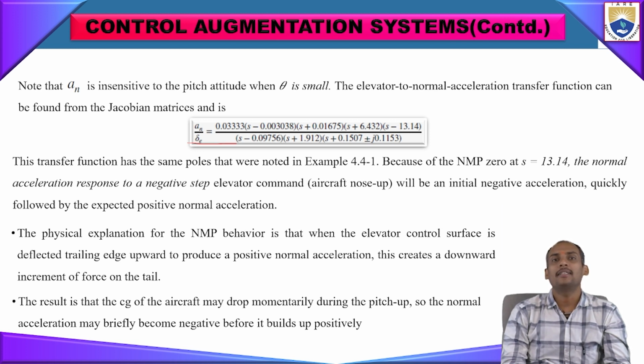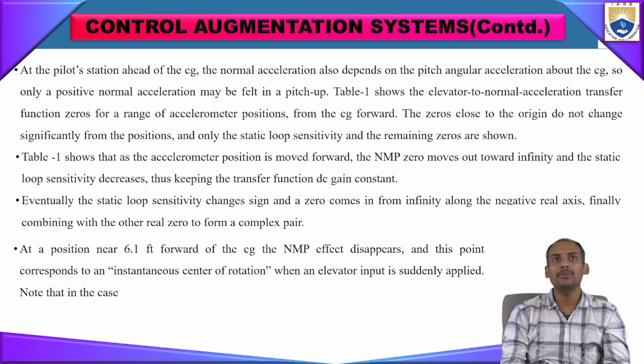So the normal acceleration may briefly become negative before building up positively. At the pilot station ahead of the CG, the normal acceleration also depends on the pitch angular acceleration about the CG. So the positive normal acceleration may be felt in a pitch up, as given in Table 1.